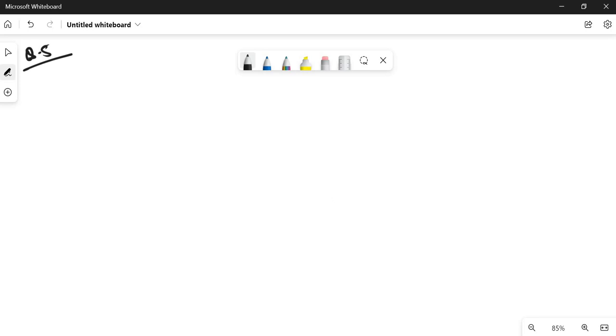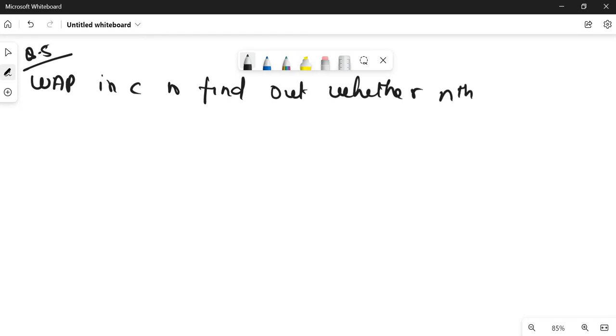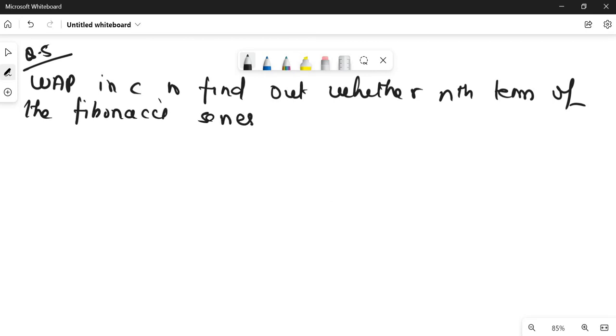Write a program in C to find out whether the nth term of the Fibonacci series is a prime number or not.